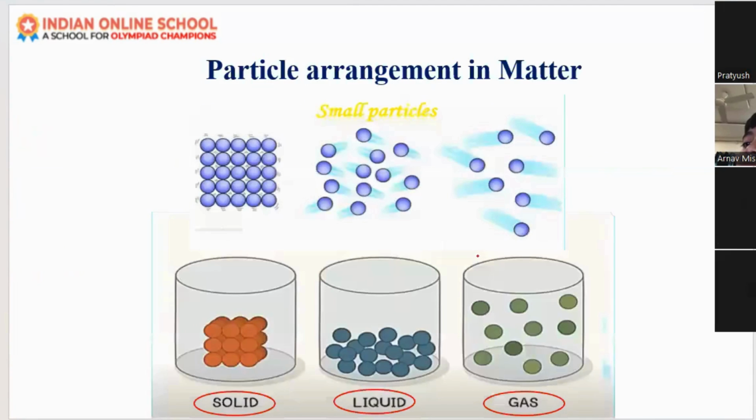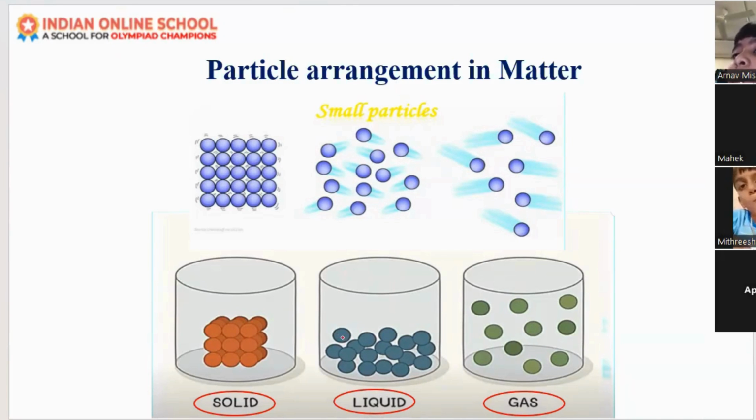Okay. Now, these are the particle arrangements in matter. These are the three types of matter: solid, liquid, and gas. See how nicely the particles are arranged in solid, one after another. The particles are very close in solid. Solid means things like the pen, the bottle. In liquid, the particles are loosely packed, not as tightly packed as solid.